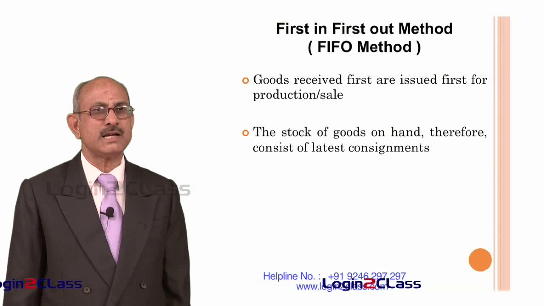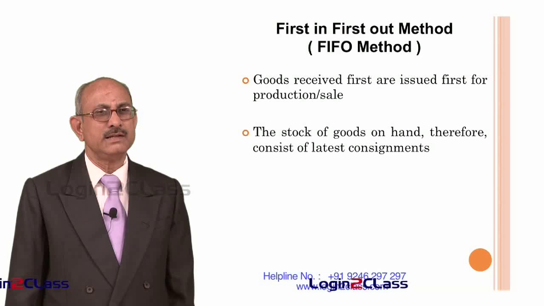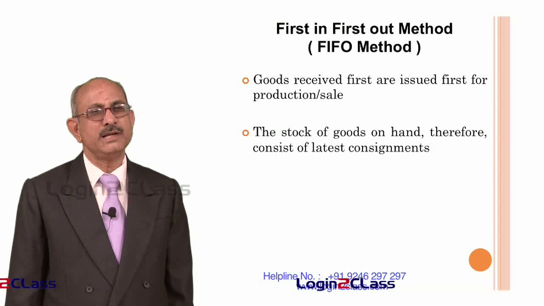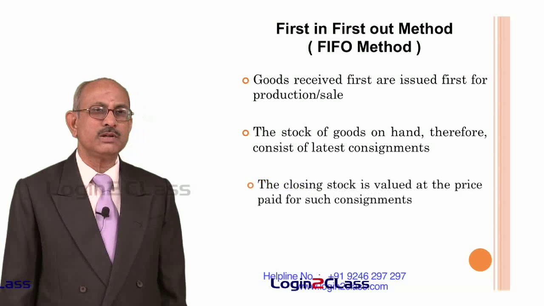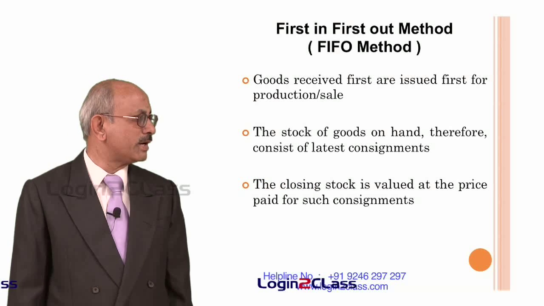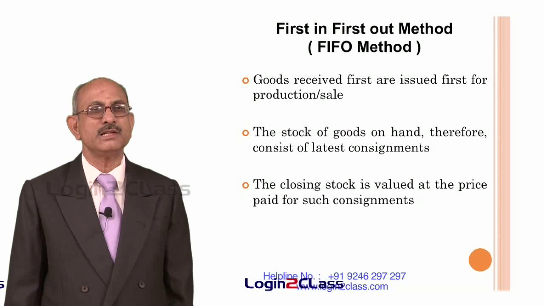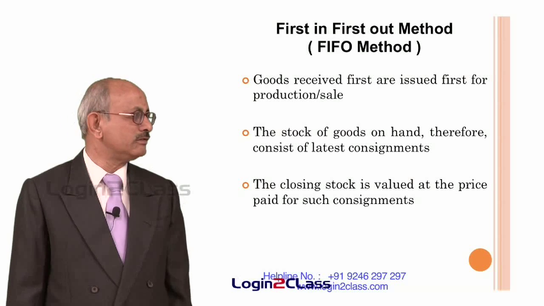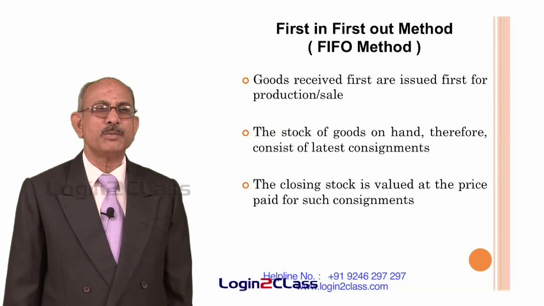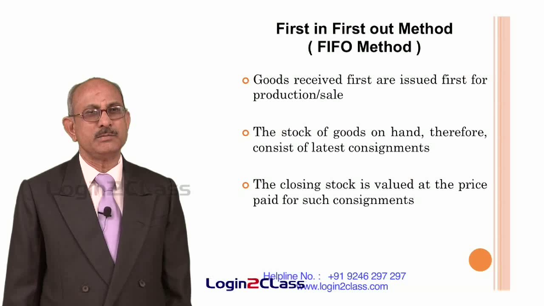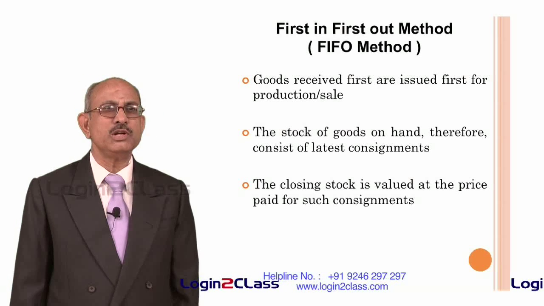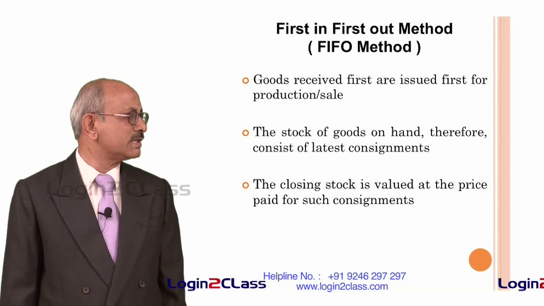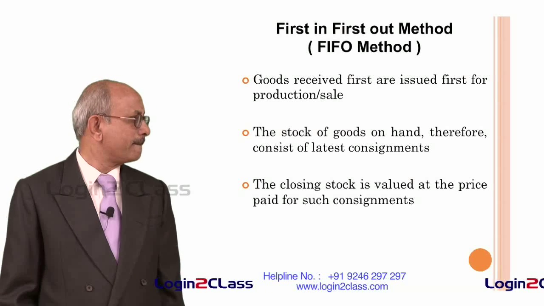That means whatever has come into the factory later is said to be part of the stock of goods on hand. So the closing stock is always valued at the price paid for such consignments. That means the value of the closing stock will depend upon the price paid for the latest consignments, because all the earliest consignments are presumed to have been used either for production or for sale.